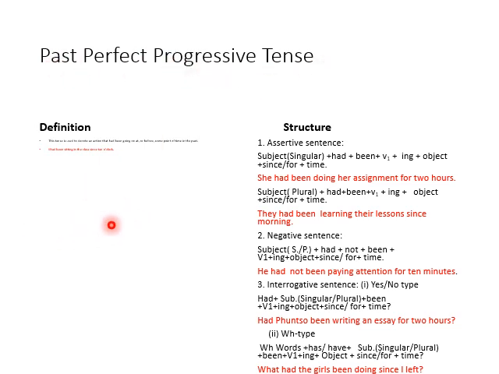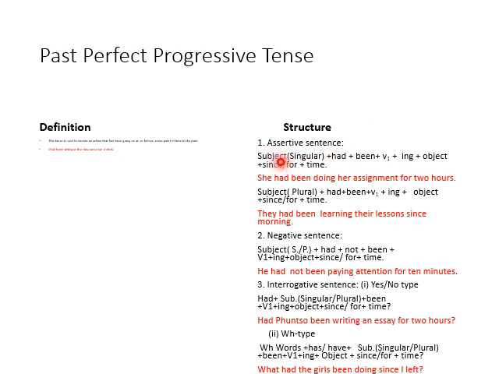It's clear. Now the structure is the same: had been V1 plus ing. As I have already told you, if there is progressive or continuous, there we use V1 plus ing. Is it clear? And then since and for plus time.